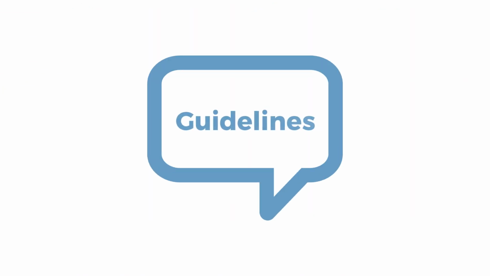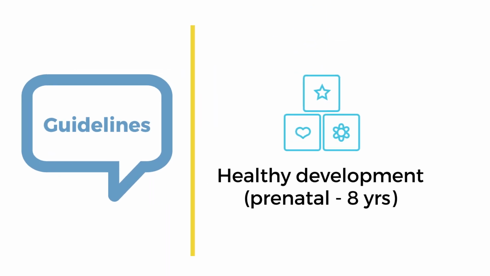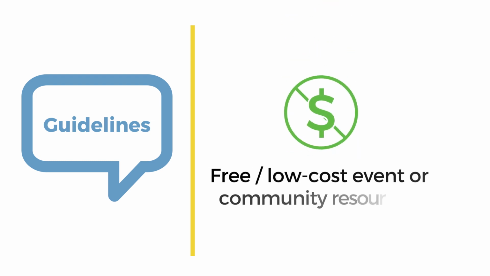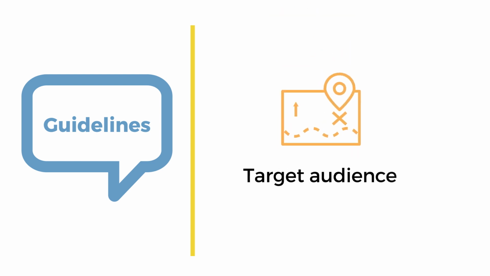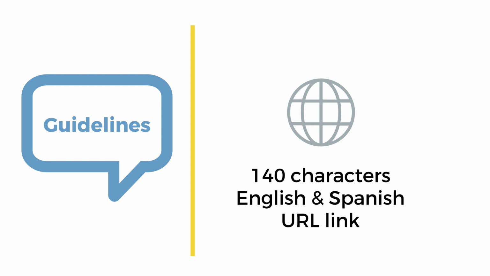Bright by Text provides these guidelines to help identify information to share with your community. Does the event or resource contribute to healthy child development prenatal through age 8? Does it promote a free or low-cost event or an underutilized community resource? Does it target an audience, a specific age group, or location by zip code or county? And lastly, can it be communicated in 140 characters in both English and Spanish with a URL link that will work on a mobile device?